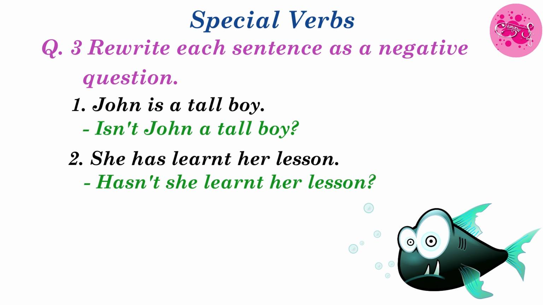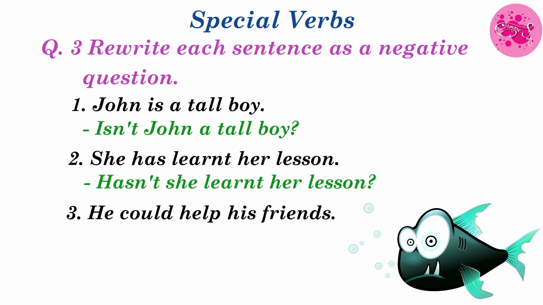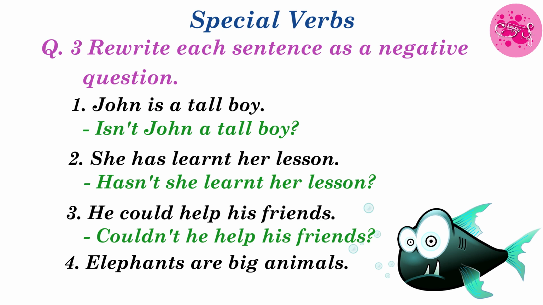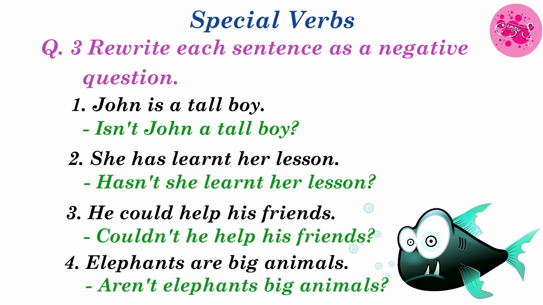Number 3. He could help his friends. Now here could is a verb. So how can we write the sentence? Couldn't he help his friends? Question mark. Number 4. Elephants are big animals. Now here are is a verb. So the sentence will be, aren't elephants big animals?